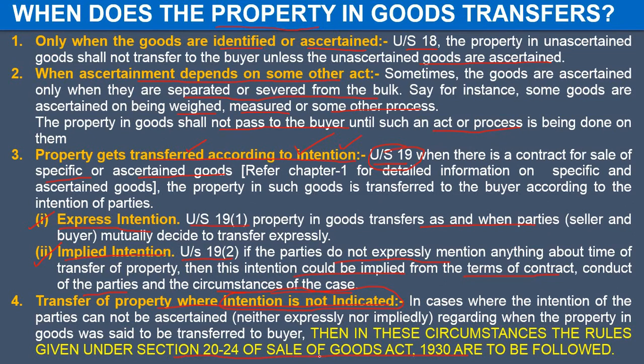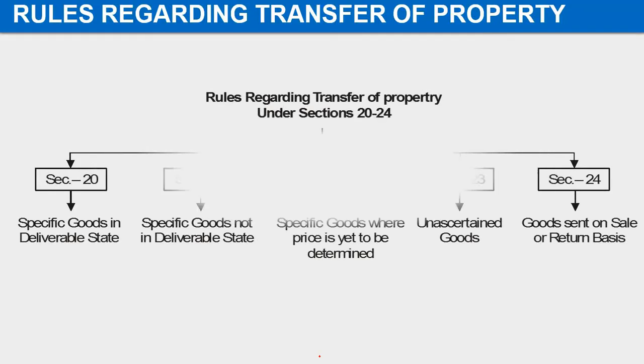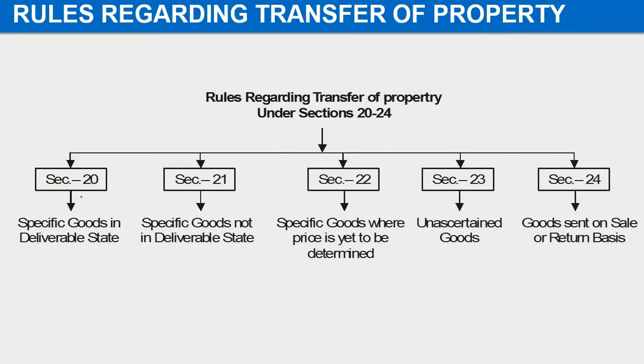Now let us see what are these Sections 20 to 24. These sections discuss some rules regarding the transfer of property. Section 20 defines the specific goods which are in deliverable state. It means the goods are ready for delivery. Section 21 defines the specific goods which are not in deliverable state. It means they have to be still put in the deliverable state.